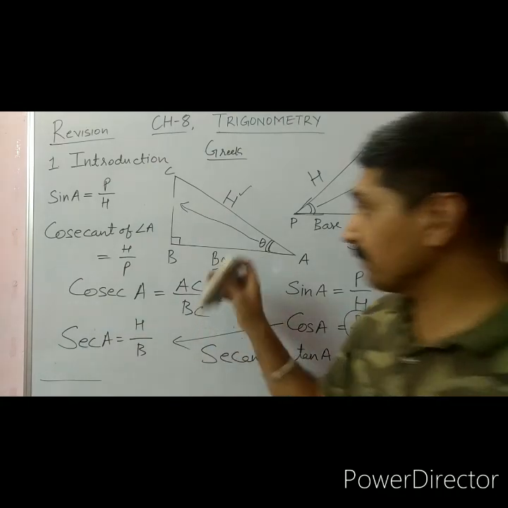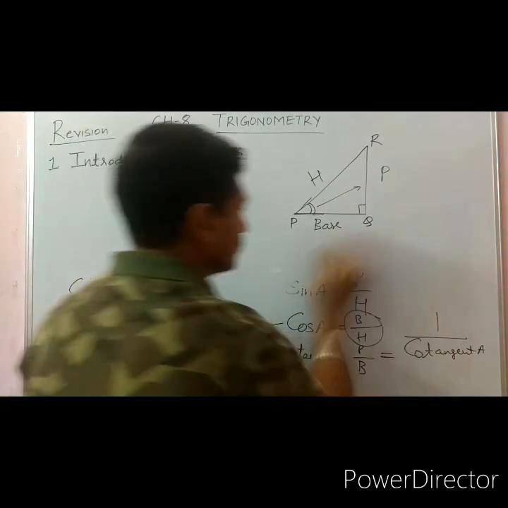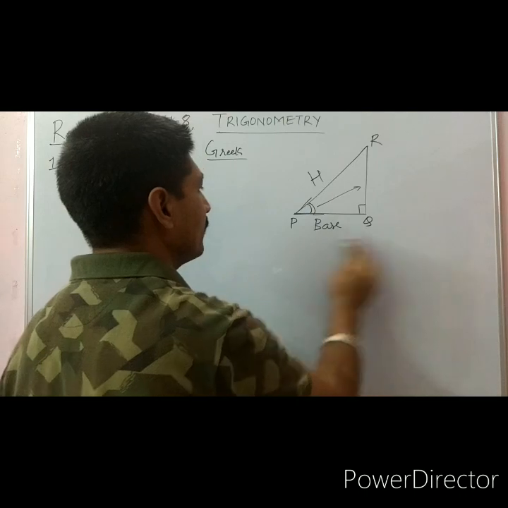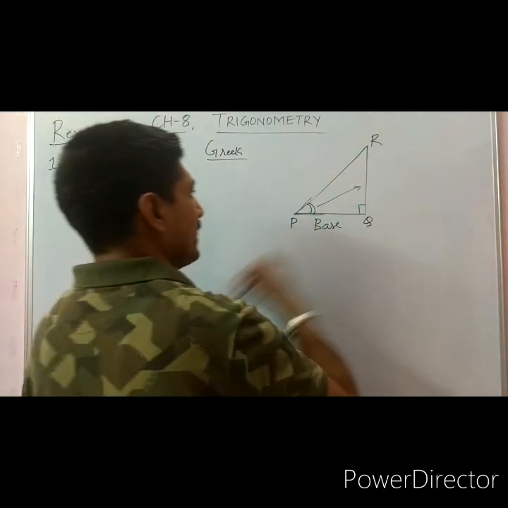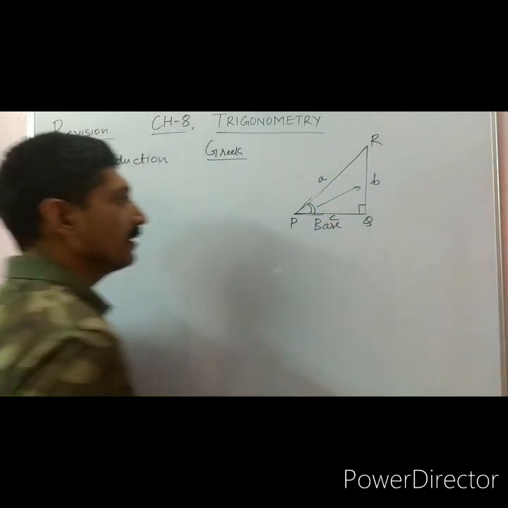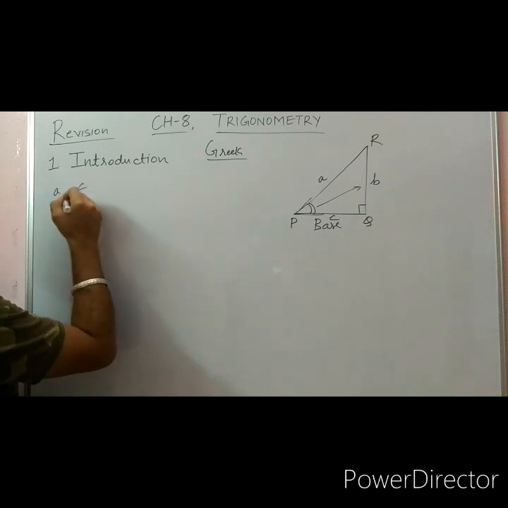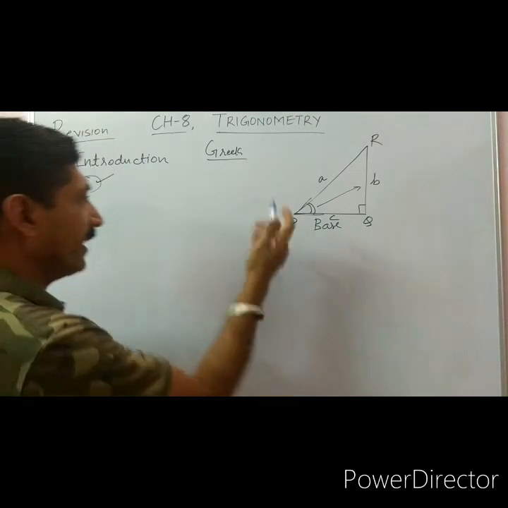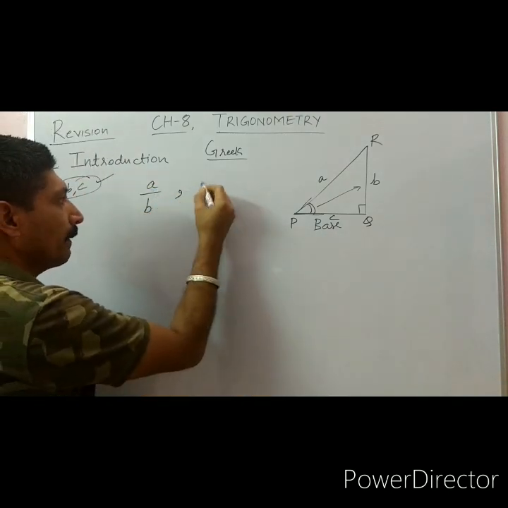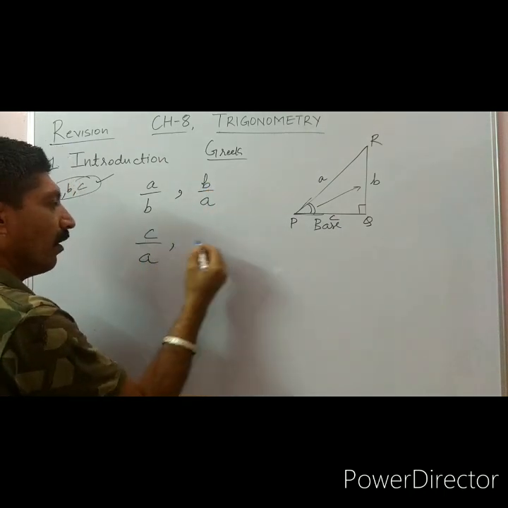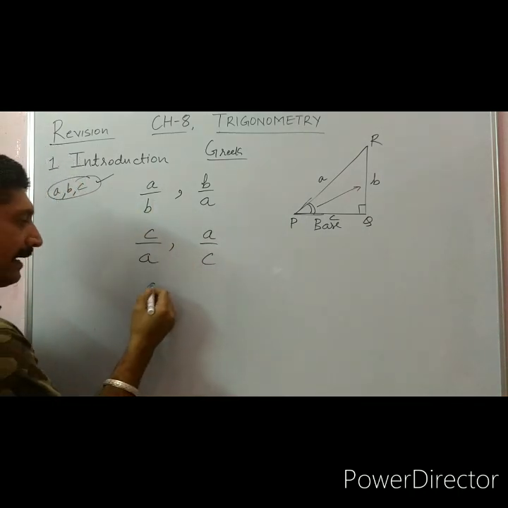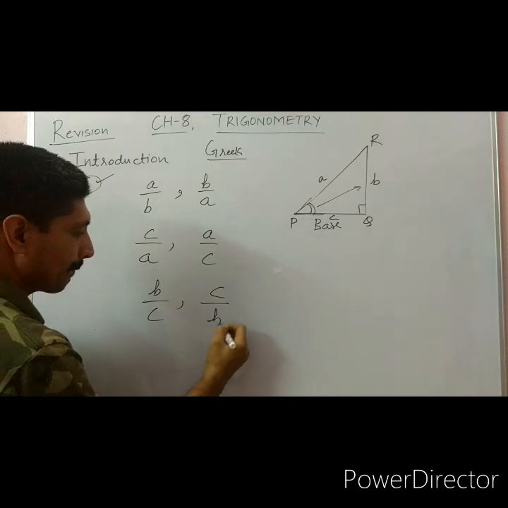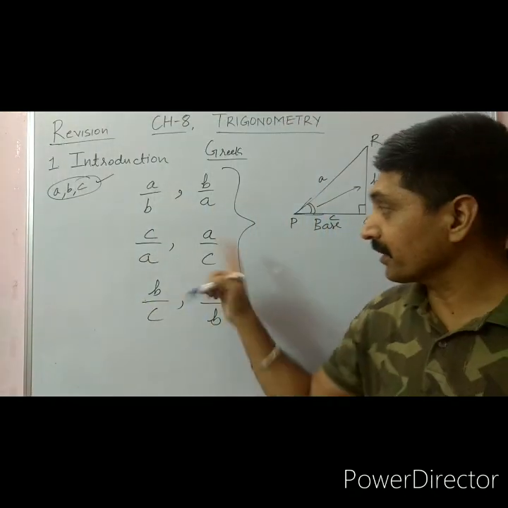We have 6 ratios. Let me explain in general. If we have a triangle, a right angle triangle or any triangle, and A, B and C are the lengths of the 3 respective sides of the triangle, then we can have a ratio A upon B or B upon A, C upon A or A upon C, or we are left with B upon C or C upon B. So we have only these 6 alternate ratios.